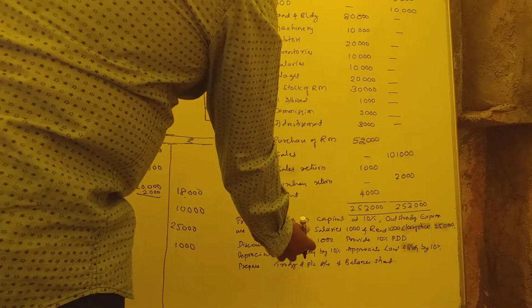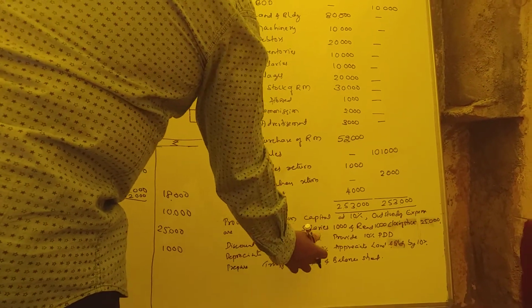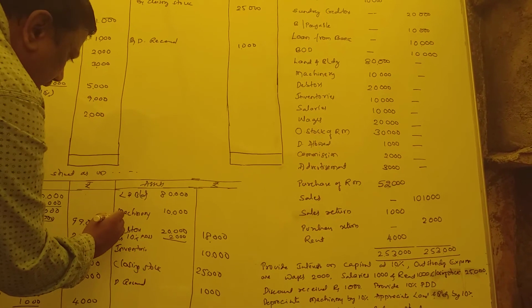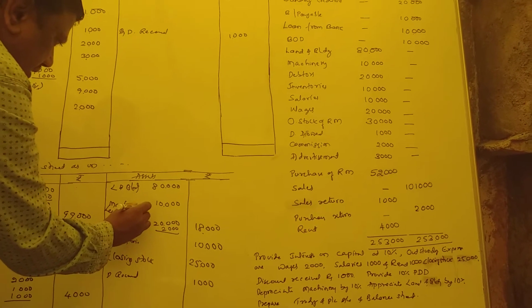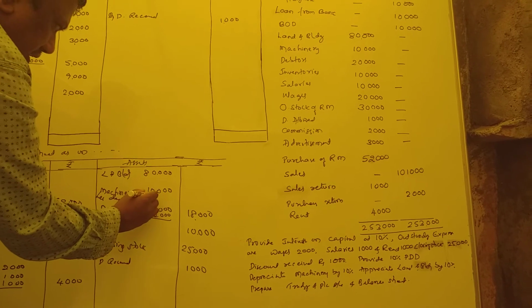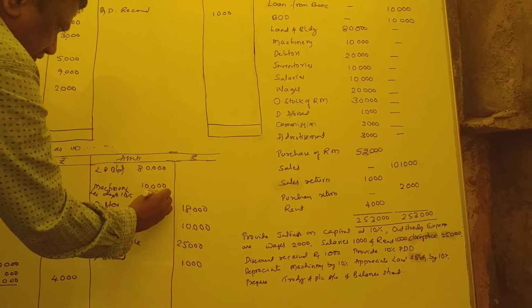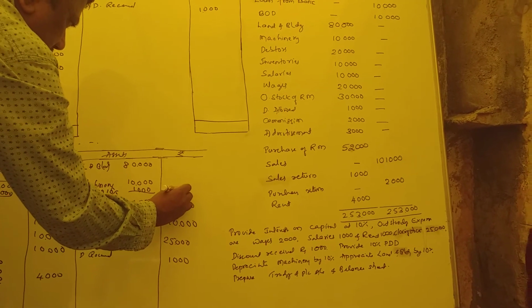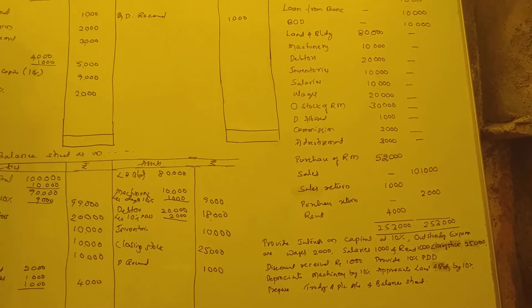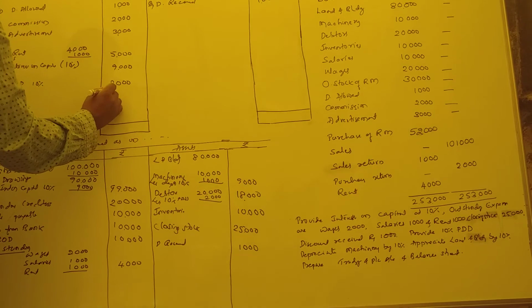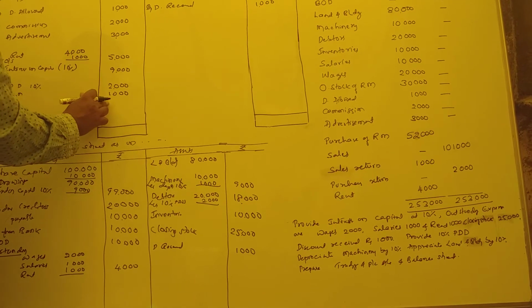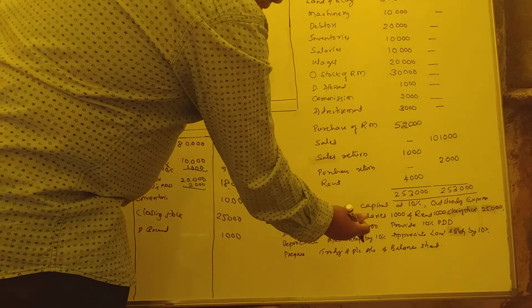Now which part? Depreciate machinery by 10%. So machinery less depreciation 10%. So 10% of 10,000, that is 1,000. If you subtract one entry, one more entry, depreciation. So indirect expenditure, that is 1,000. Now this one is over.